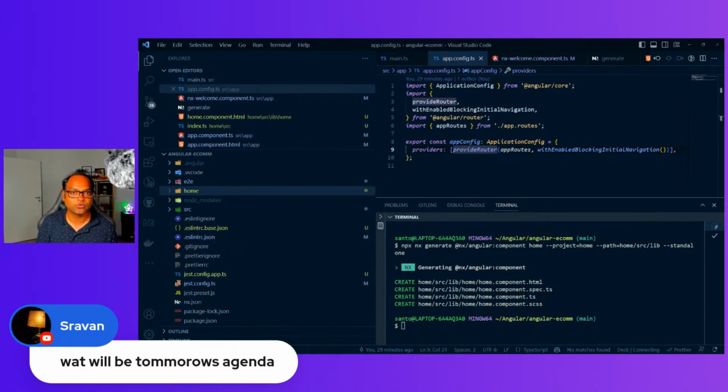But if you're going to work on enterprise, you should be aware of the other structure which we'll talk about tomorrow. And of course, we will add more libraries, and then we'll add more code base, and we'll see how it works. So today was just an introduction about NX and standalone, how standalone application looks like, and how you create a standalone component as well.